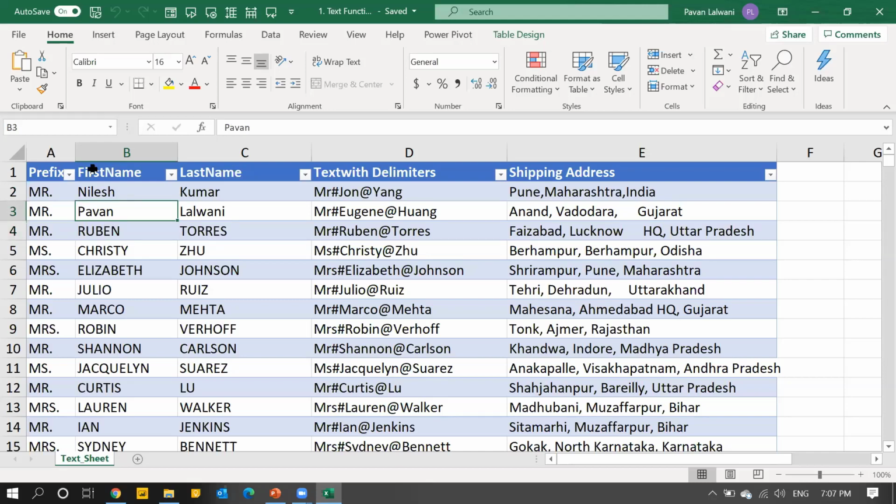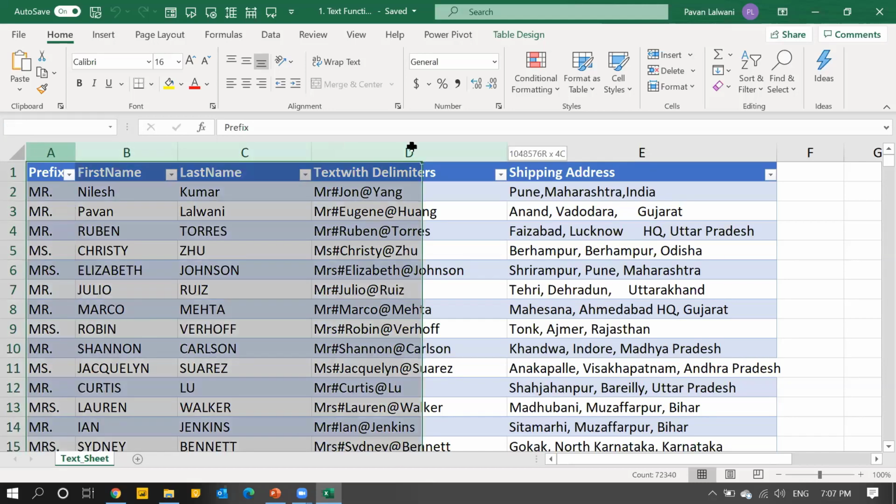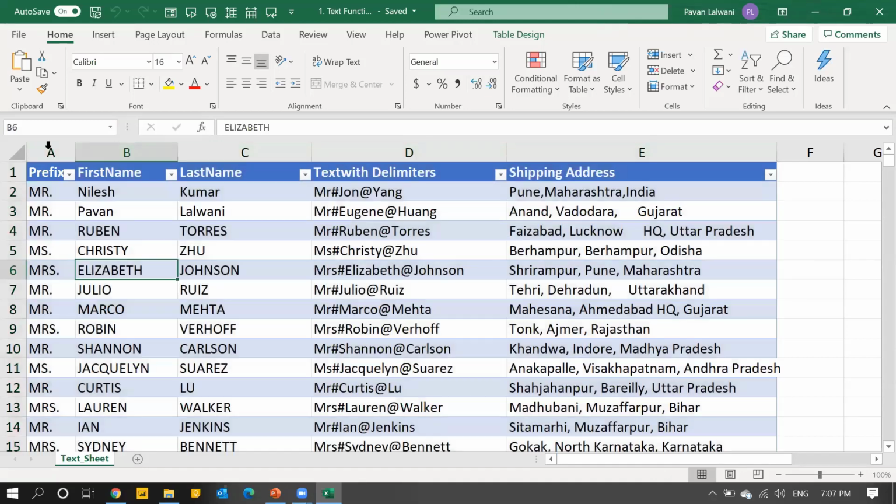So, the question here is, I have a data set which is not clean. My job is to clean the data and present it to my manager or anyone else. I have 3 columns that I want to concatenate into one, using the concatenate function in Excel. I have a column where the text is separated by delimiters like hash and @, so it's dirty data which I need to clean.